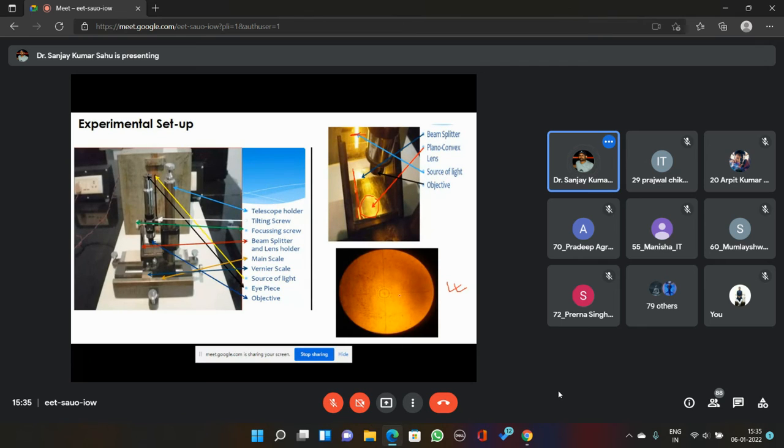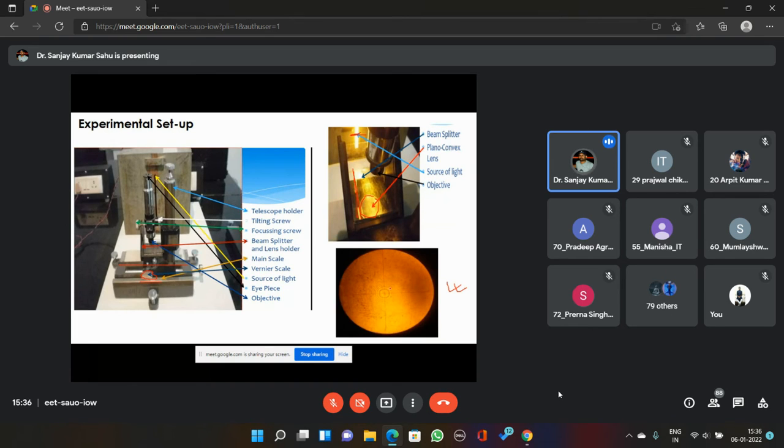Okay, because there will be a scale over here using which you can measure. You can move this microscope in horizontal direction by using a screw. There is a scale over the microscope, okay, this is a scale. This scale has two components, one is main scale, one is vernier scale. So using main scale and vernier scale, as you must have done during your 12th standard, you can find out the position.